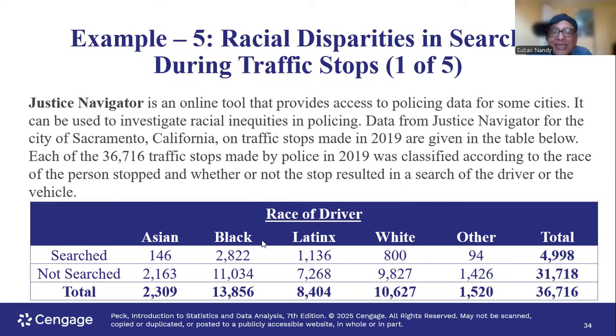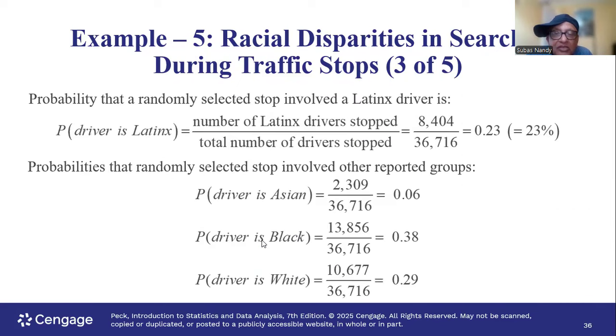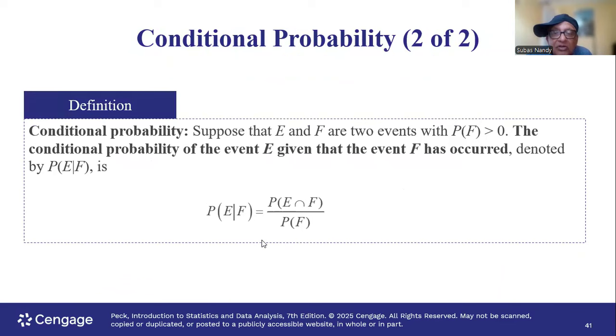And then we look at the intersection of searched and black. It will be 2,822 divided by the sample size of 36,760. So this is the definition you are using. The numerator is the intersection where black and searched intersect, that number divided by the total sample size. In the denominator, for the condition, searched, we have the total of searched divided by the sample size. That is one way you can do it.